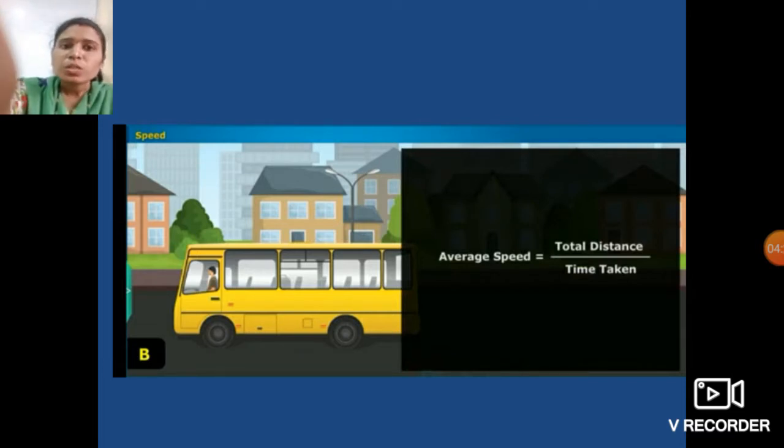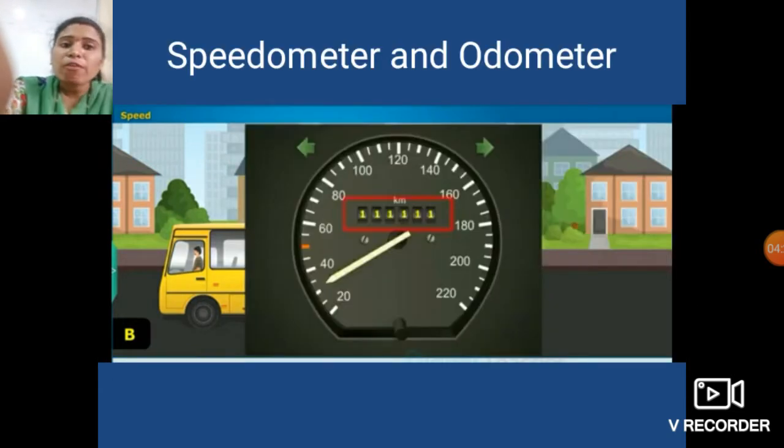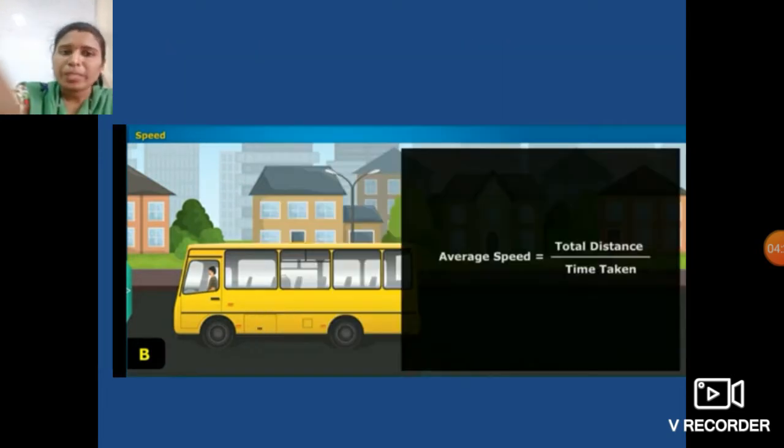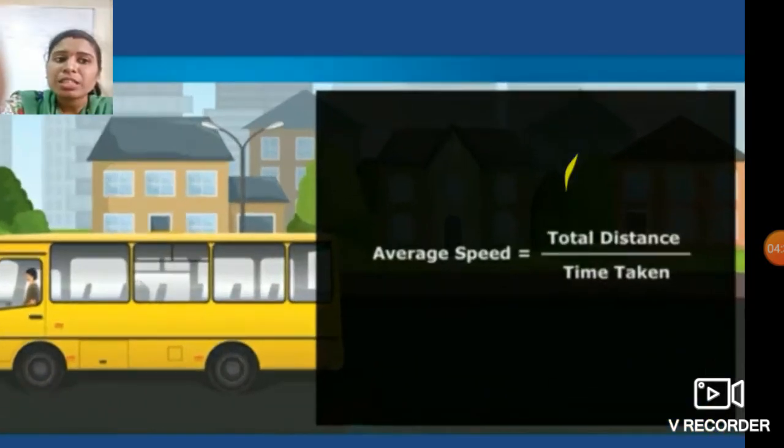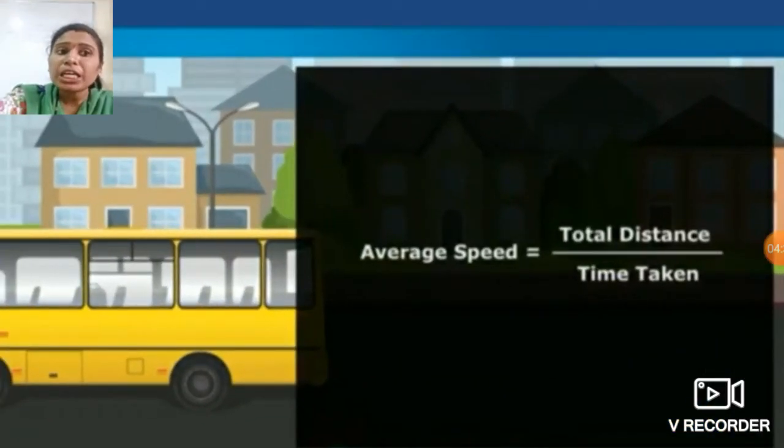Okay students, so thus we can define speed of an object as the distance traveled by it in unit of time. Okay students, what do you mean by the speed?